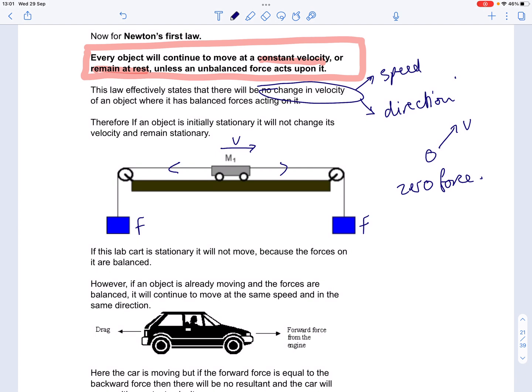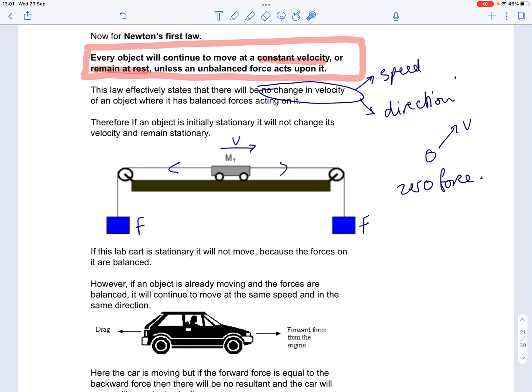So let's have a look at that situation where it's obviously been speeded up somehow, it's been accelerated to that velocity, but then the acceleration stops and the object starts moving at a constant velocity. Hopefully you can see that this force is pulling to the left by the same magnitude that this force is pulling to the right. So even though the object is moving, these two forces still cancel each other out, and therefore they are unable to change the object's velocity.